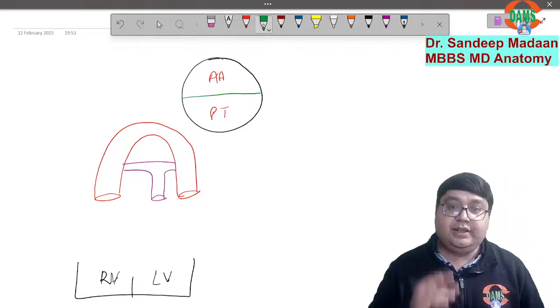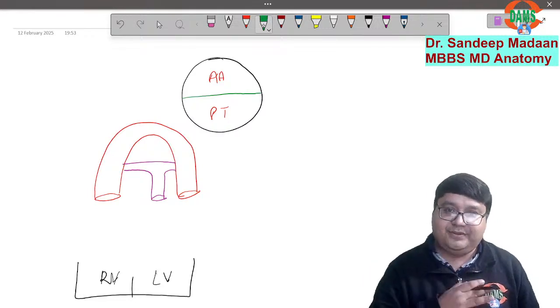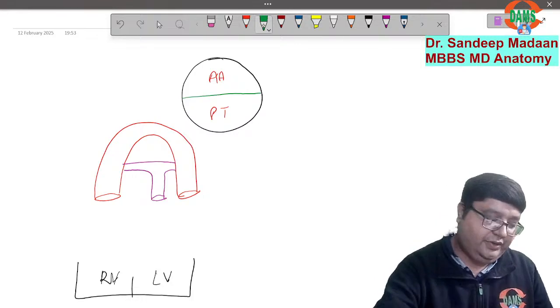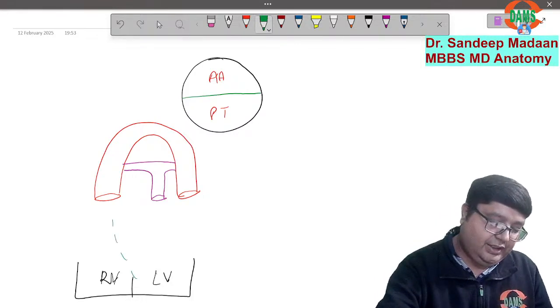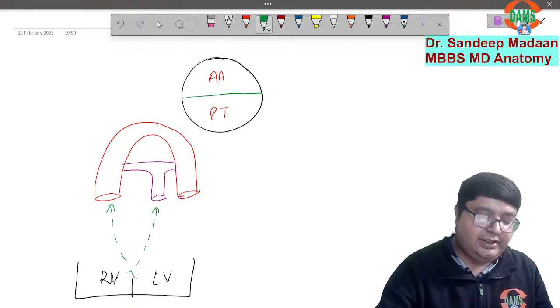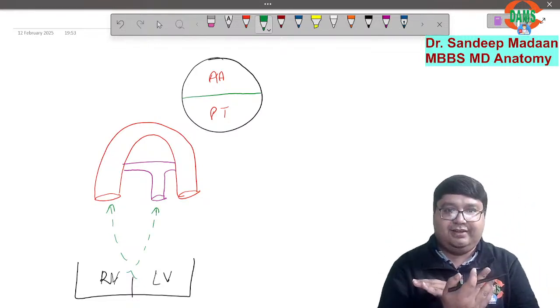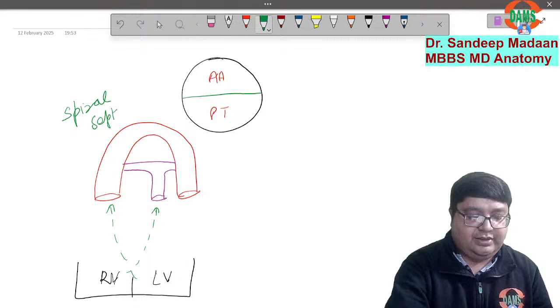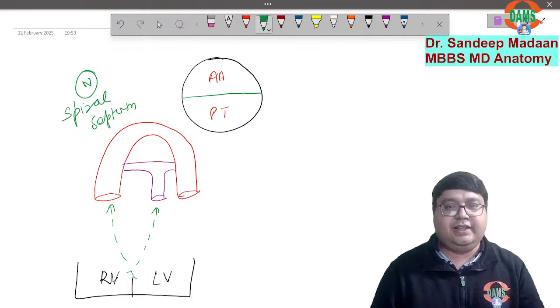So absolutely speaking, aorta is on the right side, pulmonary trunk is on the left side, but they must take the blood in reverse. So how will it happen? The left ventricle will be able to send the blood here, and the right ventricle will be able to send the blood here because the septum is spiral. So we can say spiral septum is normal. If it is there, everything is fine.